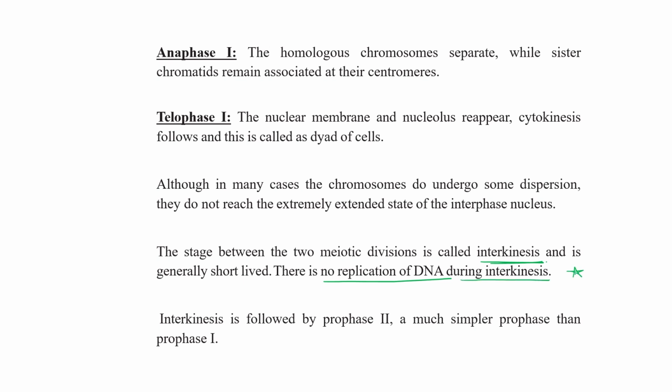Replication of DNA occurs in interphase, which is a phase of the cell cycle. If I draw this kind of a structure, this one is G1, S, G2. So DNA replication occurs in this phase only, and this is the M phase, for mitosis or meiosis.